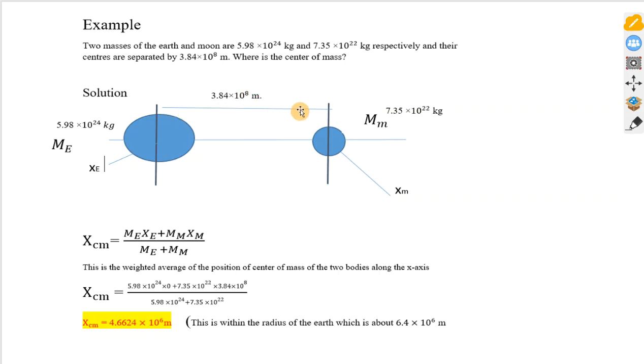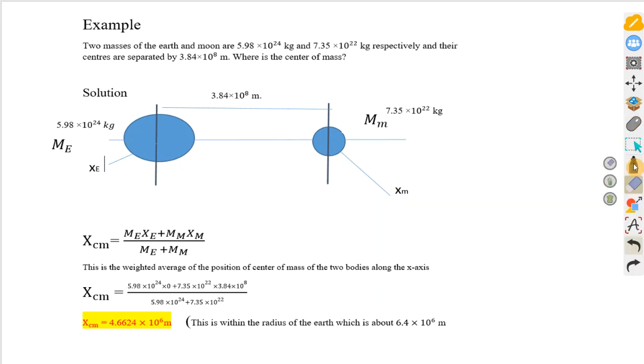So let XE be the position of the center of mass of the Earth along this direction, and XM be the position of the center of mass of the Moon.